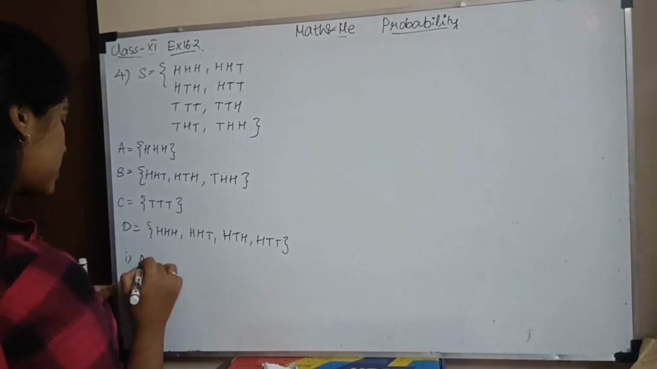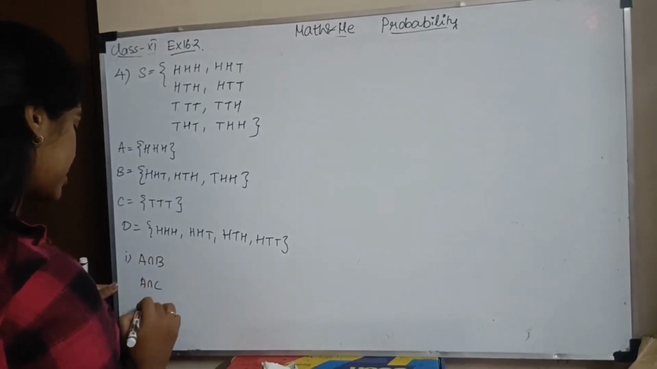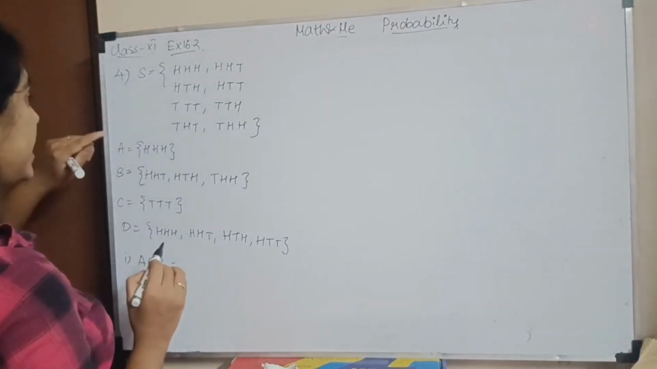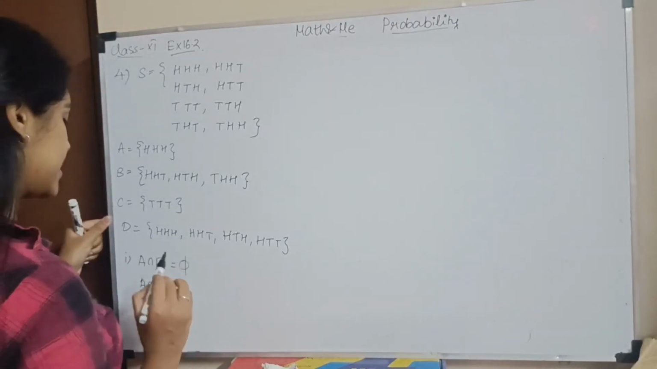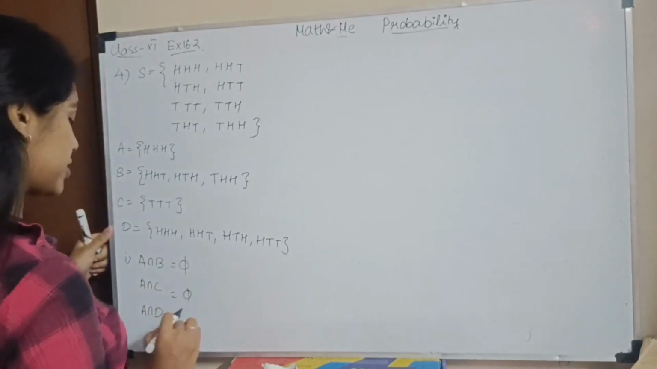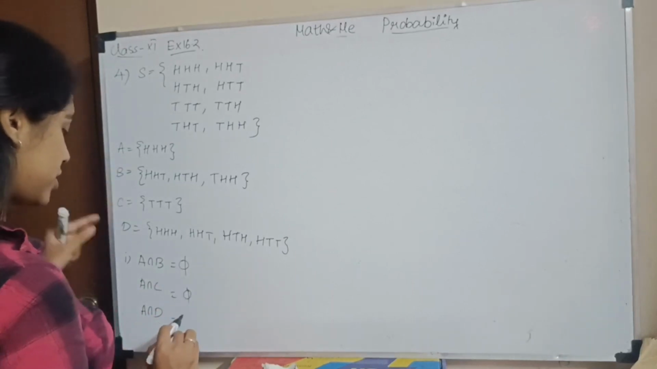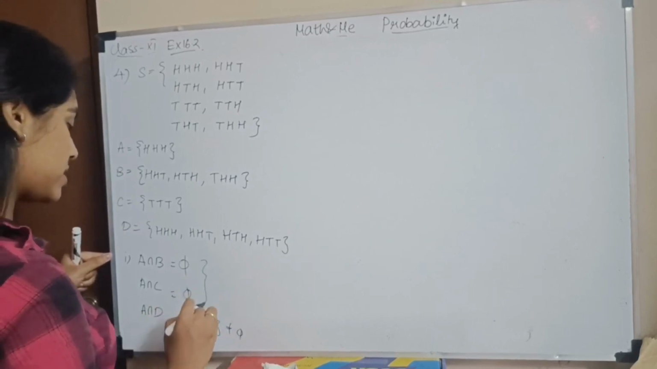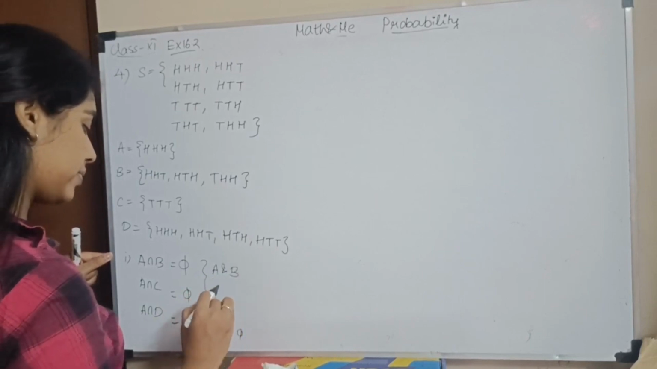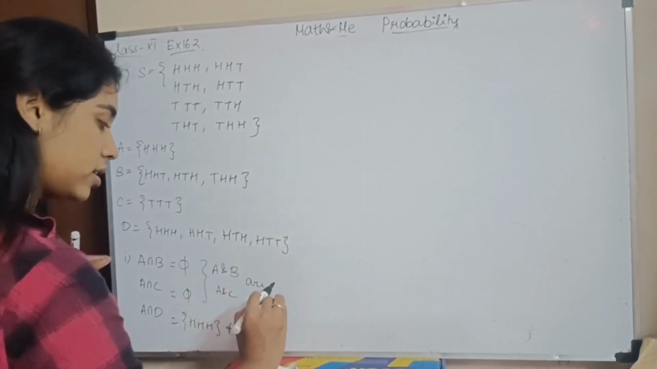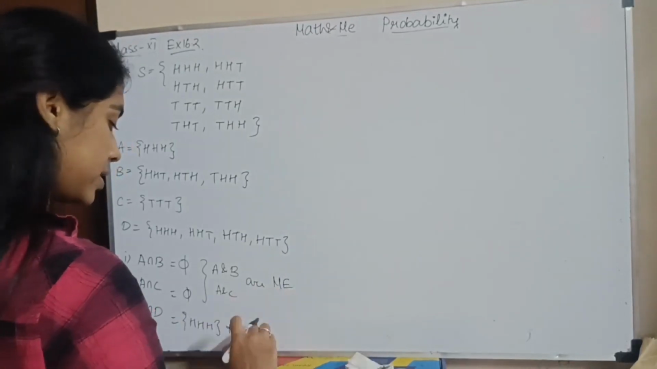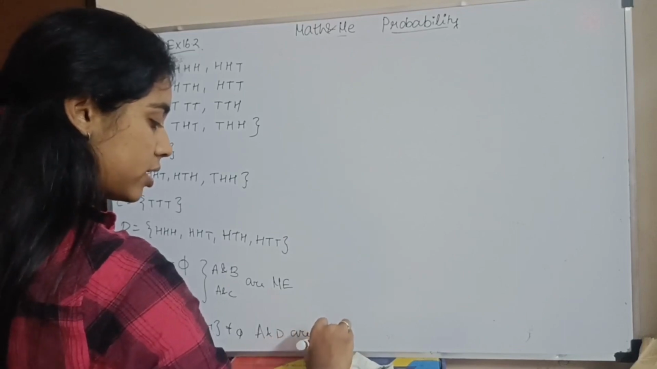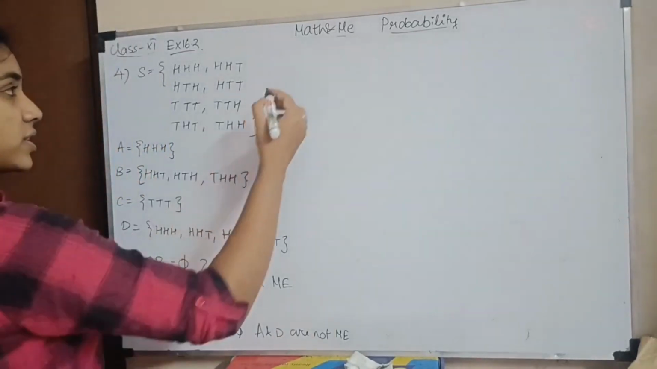So first, mutually exclusive: A intersection B, A intersection C, A intersection D. Let me first do this. A intersection B, there is no intersection, null set. A intersection C, no intersection, null set. A intersection D, HHH is there. So this is not a null set. Which means A and B, A and C are mutually exclusive. A and D are not mutually exclusive. So A is done.